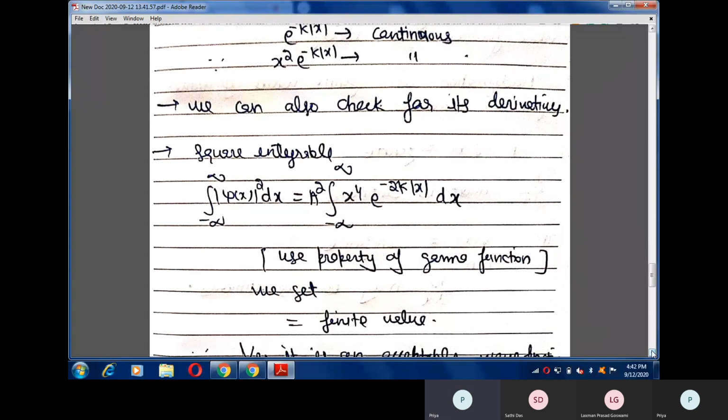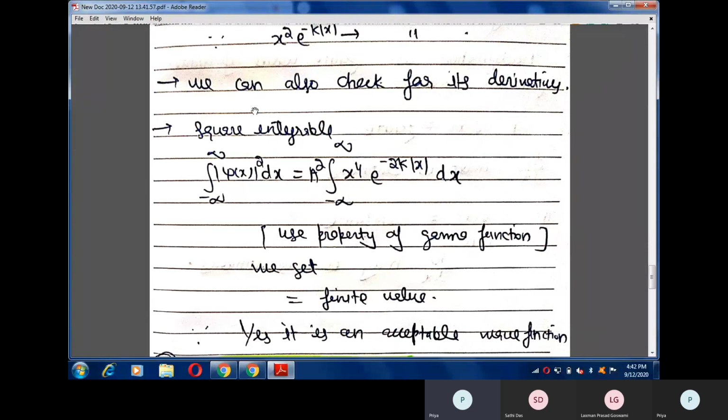In the same way, we have to check the last property, that is square integrable. Either this function is square integrable or not. So mod of psi x square dx from minus infinity to plus infinity. Our wave function is x square e raised to the power minus k mod x, so I have to do its square integration from minus infinity to plus infinity.